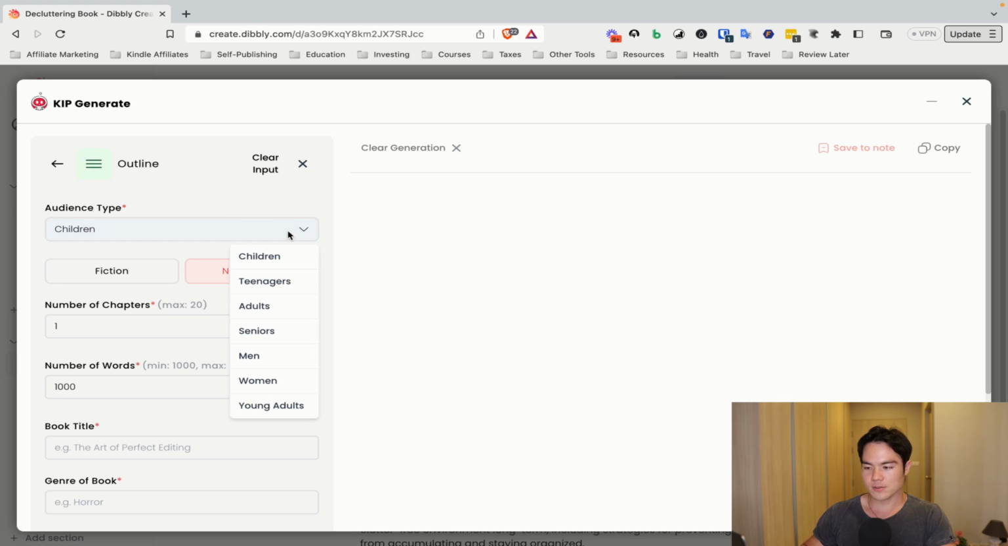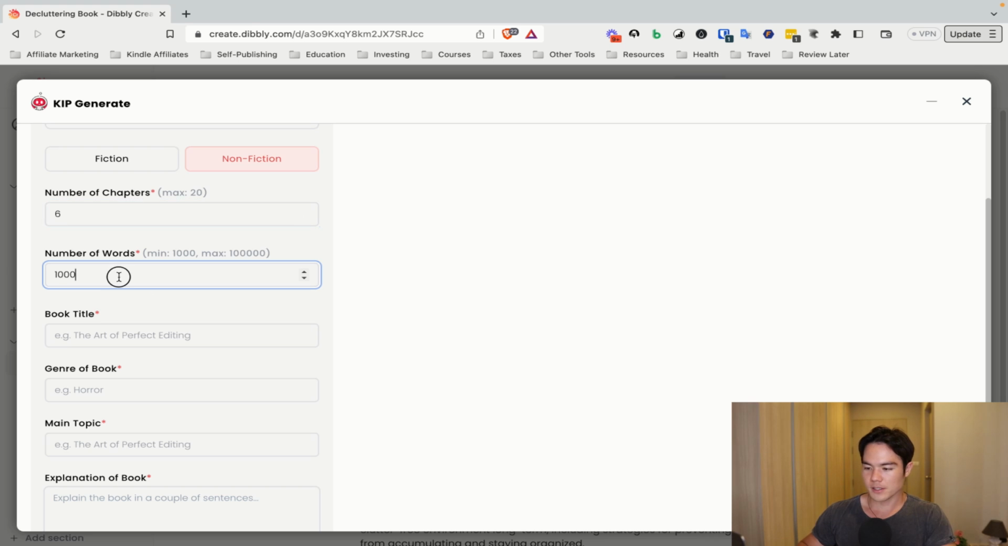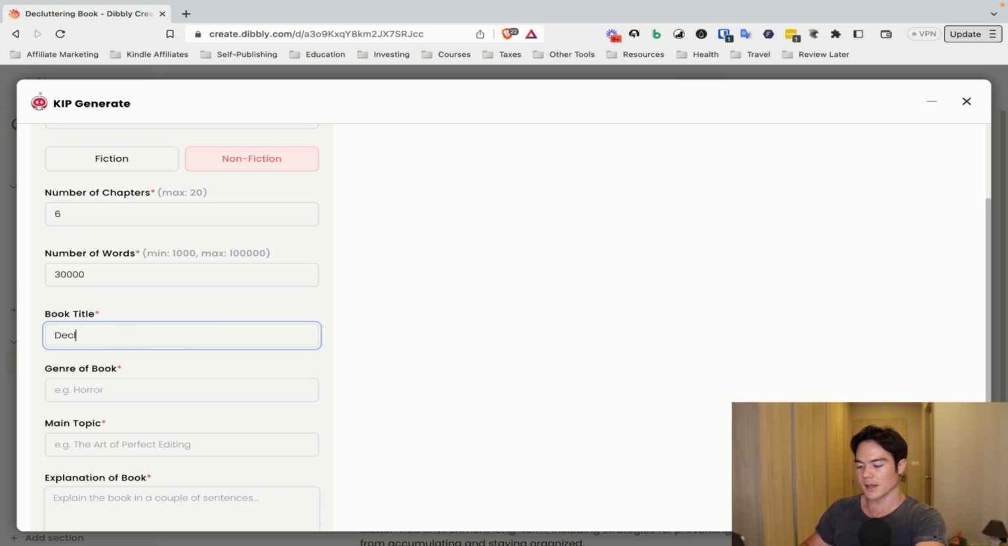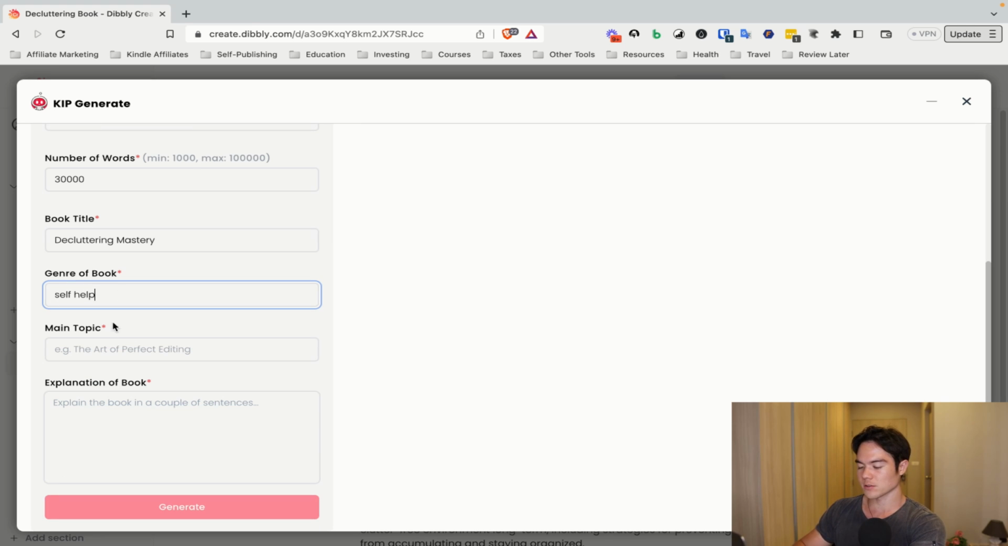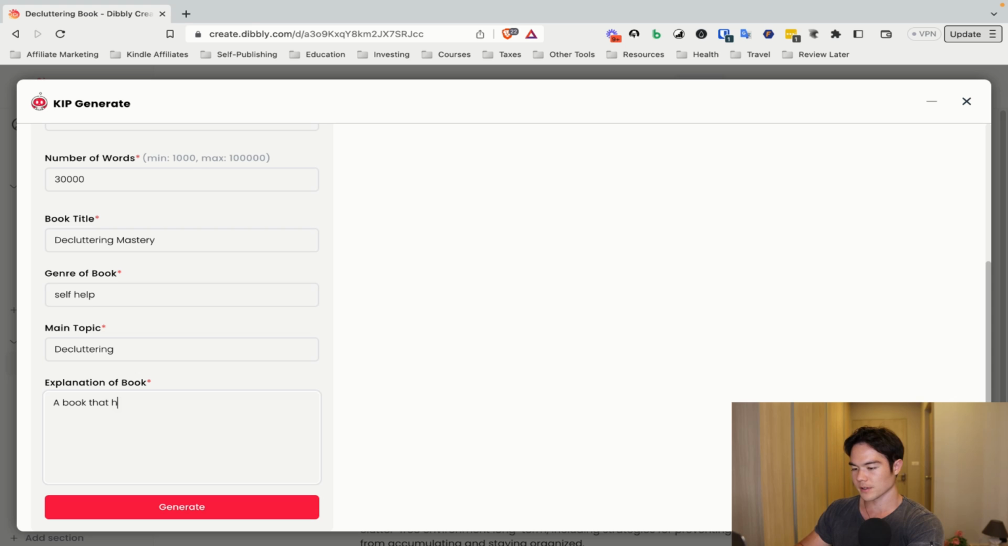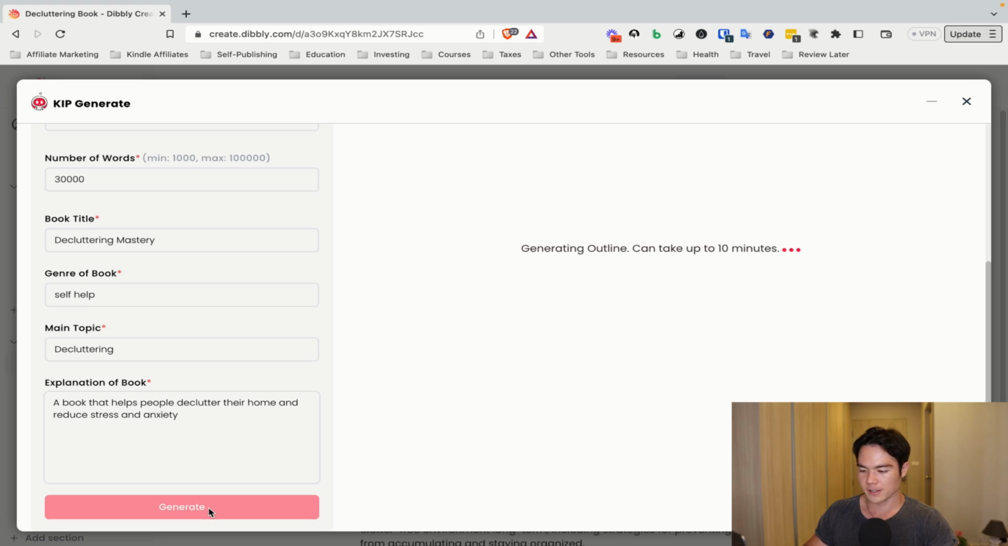So in our case, let's do nonfiction here, and let's do adults. Number of chapters, let's do 8. Number of words, a full high content book is 30,000 words. And we'll just call it Decluttering Mastery. And for the genre of book, let's do self-help. Let's do decluttering for the main topic. And for the explanation of the book, we can say a book that helps people declutter their home and reduce stress and anxiety. And let's try and click on generate here.